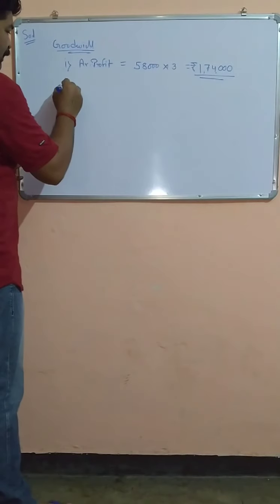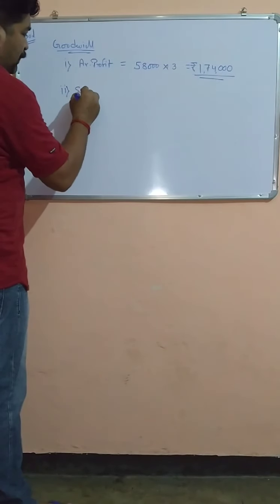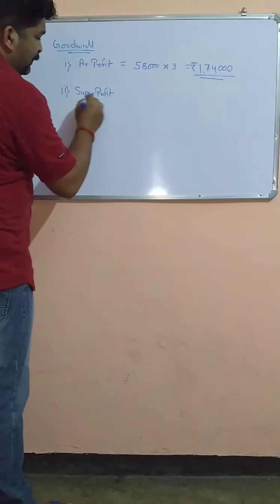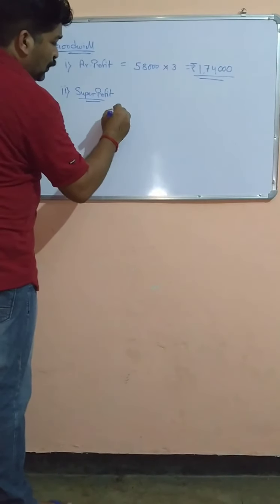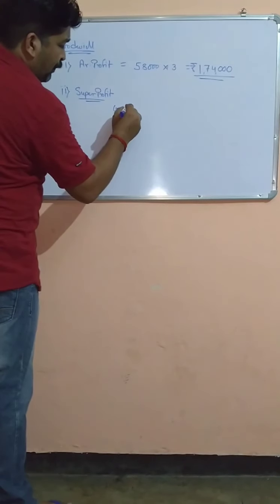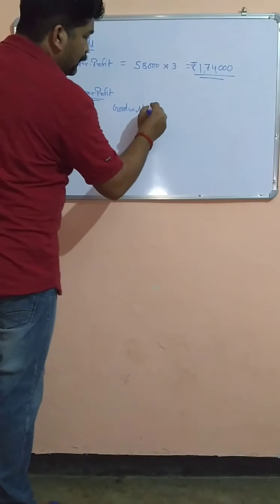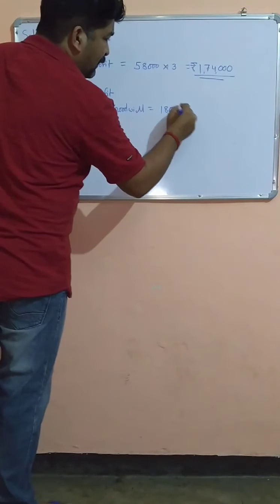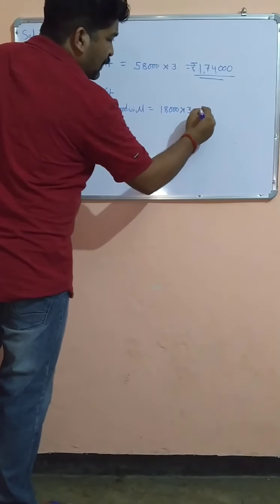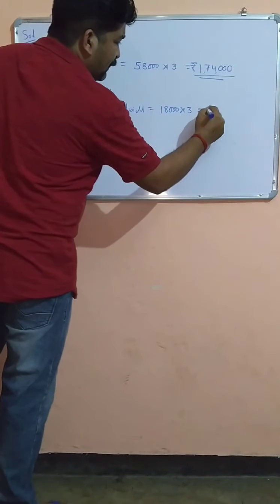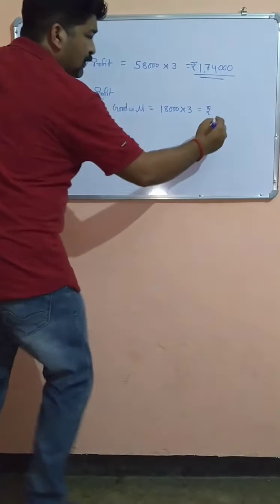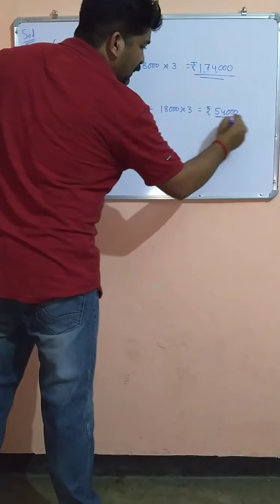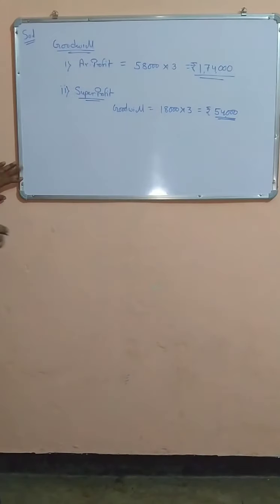Second is super profit. Goodwill equals super profit, which is 18,000, multiplied by the number of purchase years given in the question. 54,000 is the value of goodwill.